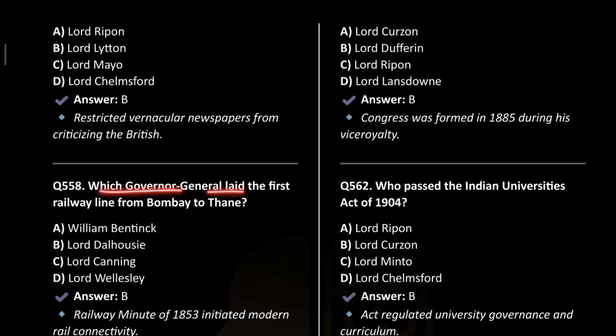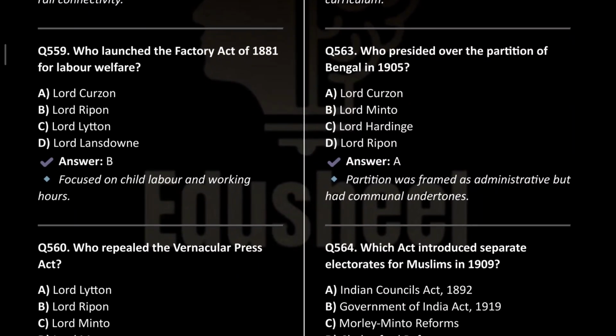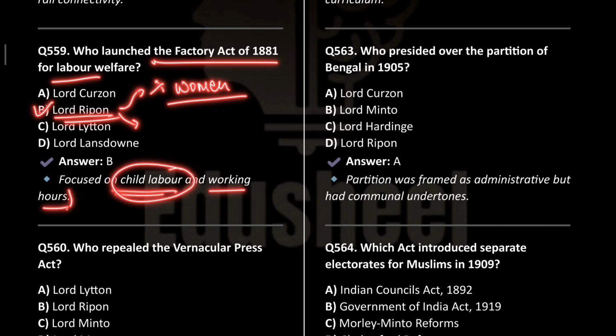Which Governor General laid the first railway line from Bombay to Thane? It was under Lord Dalhousie in the year 1853. Next is who launched the Factory Act of 1881 for labor welfare? So this was Lord Ripon. He launched the Factory Act of 1881, and you need to know that this act was not related to women. Okay, this act was related to child labor and their working hours.